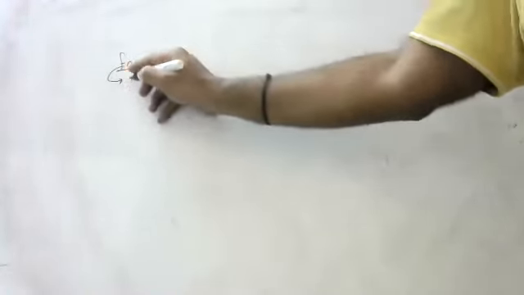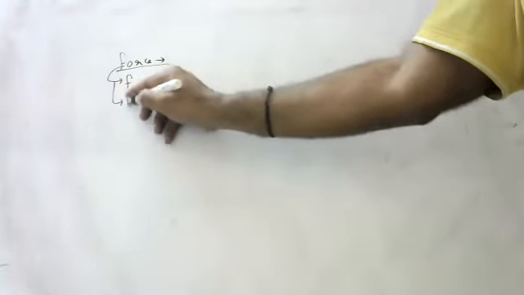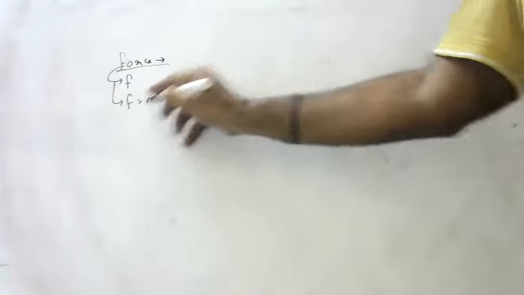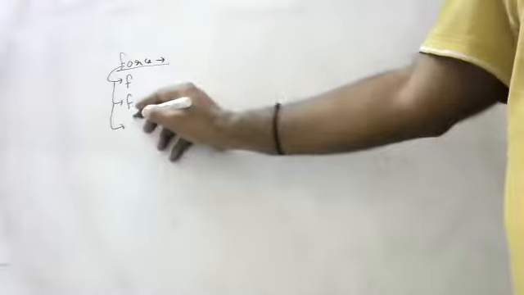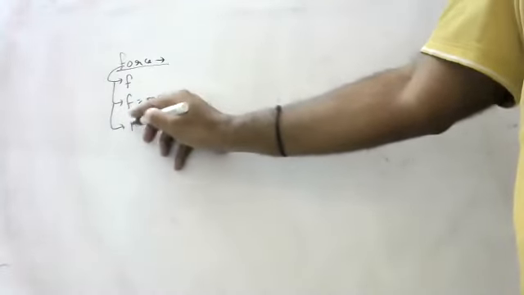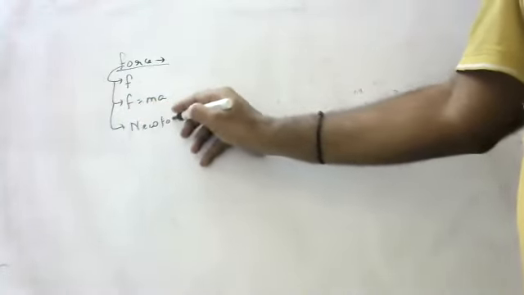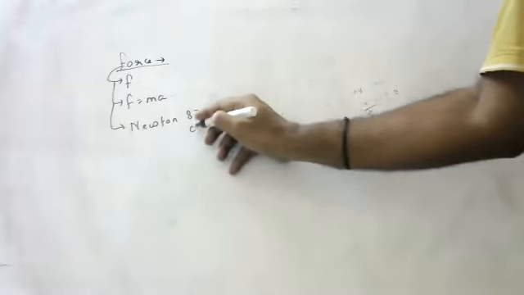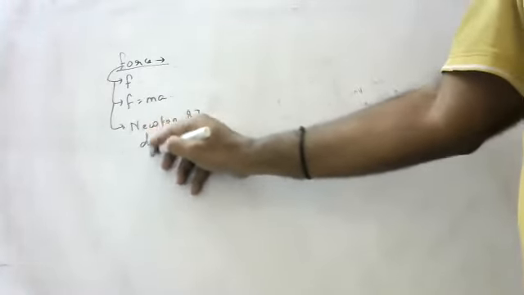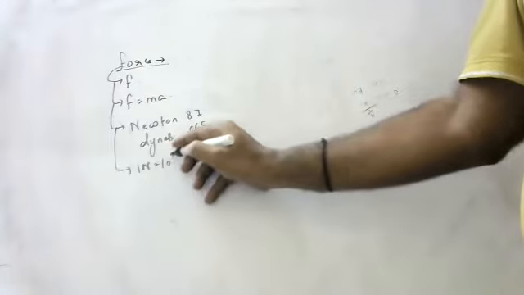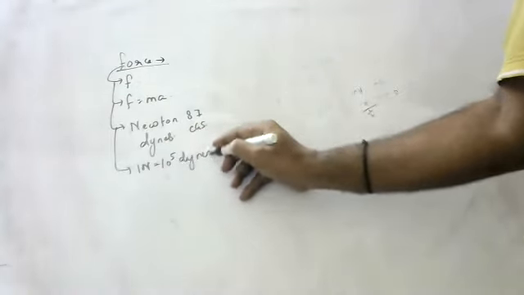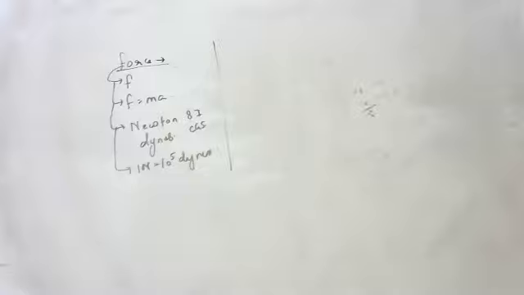Force is denoted by F, children. What is the formula? F is equal to m into a. How did you get F equals ma? I told you the derivation, children. What are the units for force? Newtons. This is in the SI system. In the CGS system? Dynes. Okay. So 1 Newton is equal to how many dynes? 10 to the power of 5 dynes.